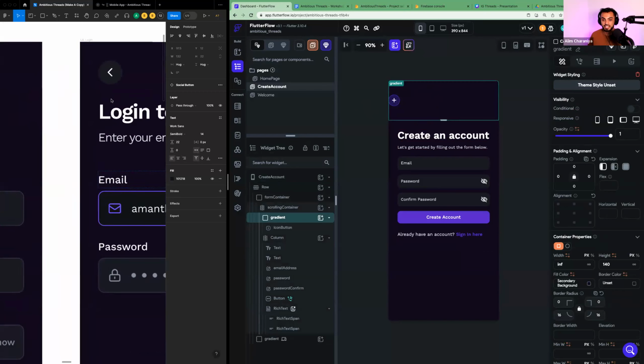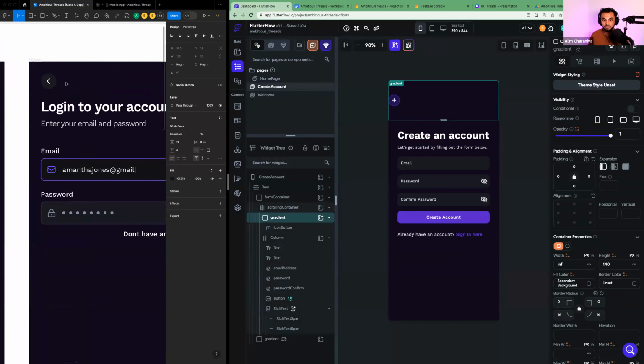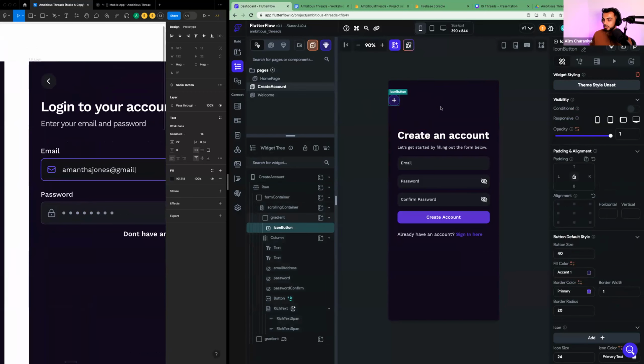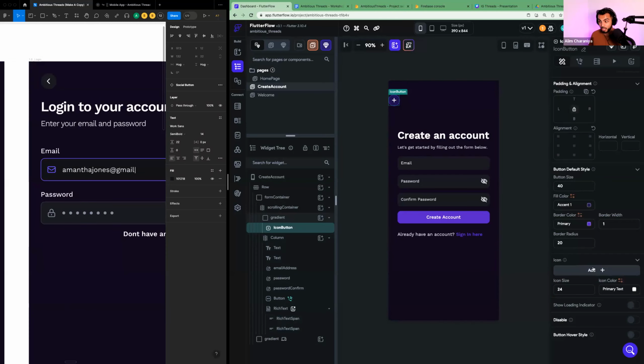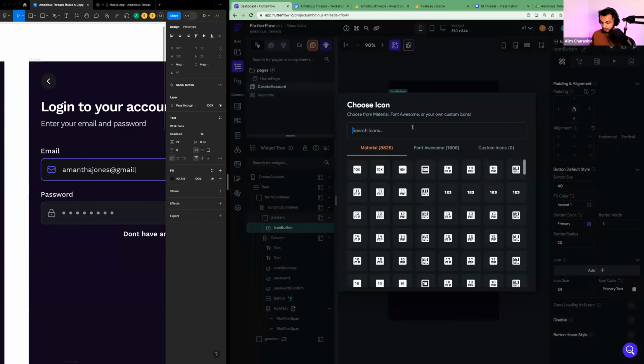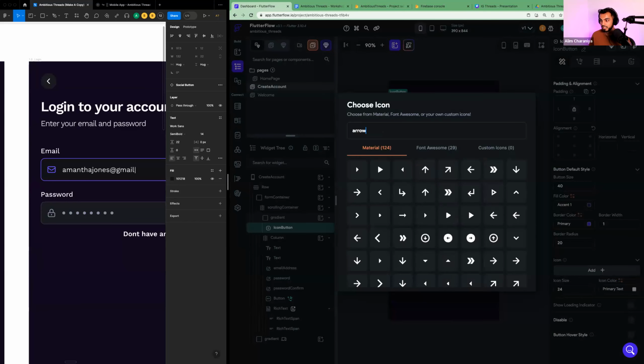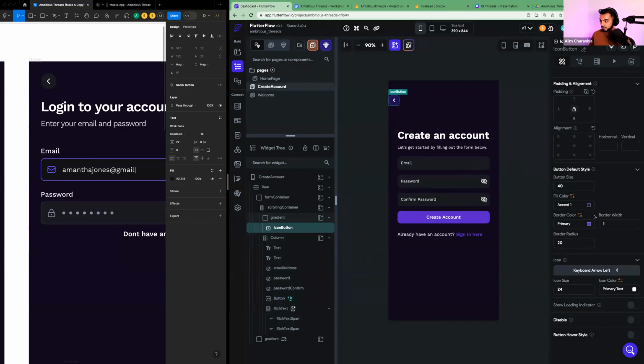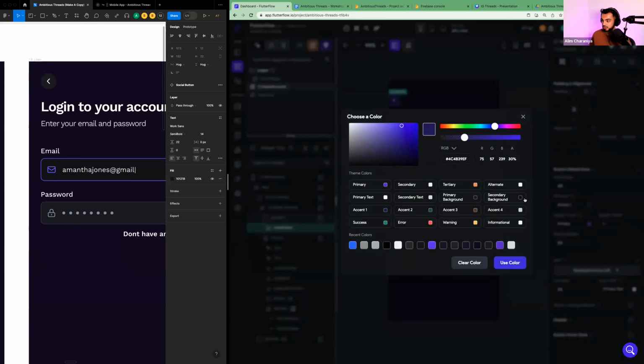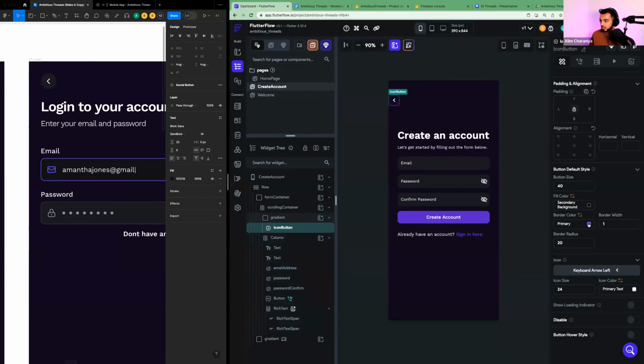And what I want to do with this icon button is I want to put a back arrow inside of it. So I'll click on the icon button, and you guessed it, the icon is a property of the icon button. So I'm going to scroll down and tap on the button, search for arrow. I'm going to find a backwards arrow right here. Okay. Then I'm going to change the fill color to secondary background. I'm going to change the border color to secondary.